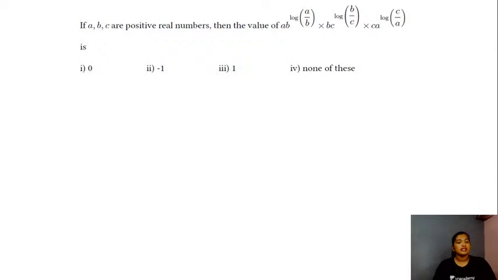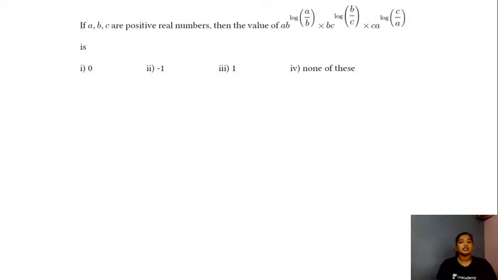If a, b, c are positive real numbers, then the value of ab raised to the power log of a divided by b into bc raised to the power log of b divided by c into ca raised to the power log of c divided by a, this will be equal to which of the following options? Okay, give a try. What do you all feel is the right answer for this question?